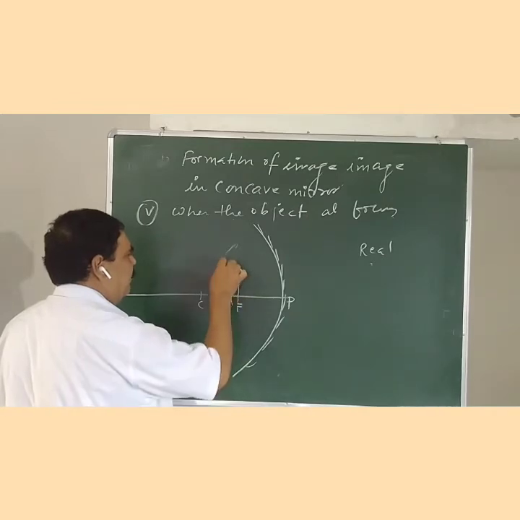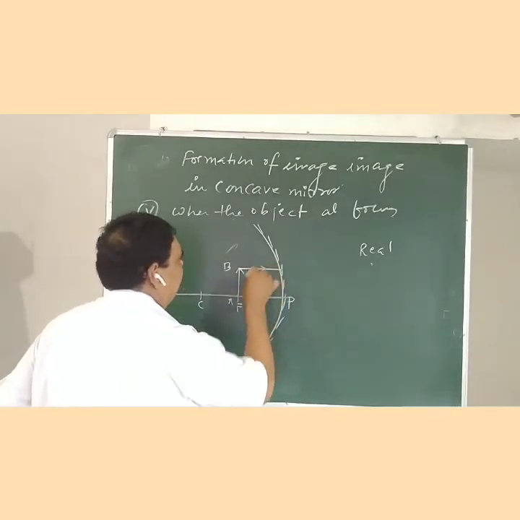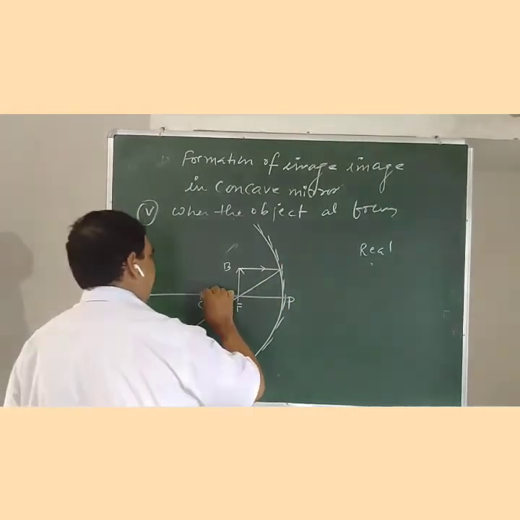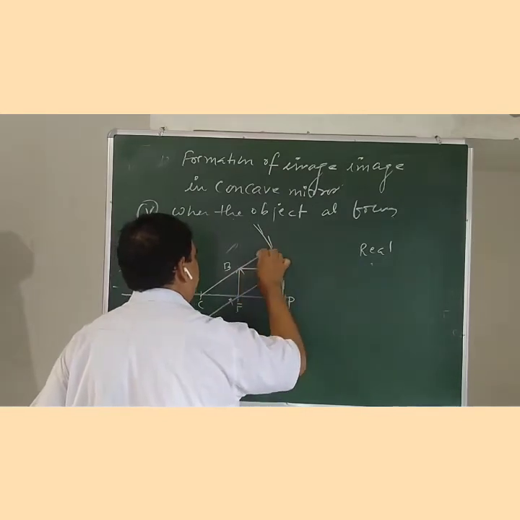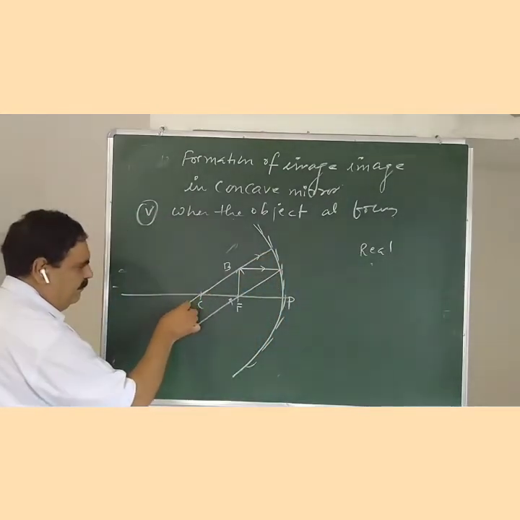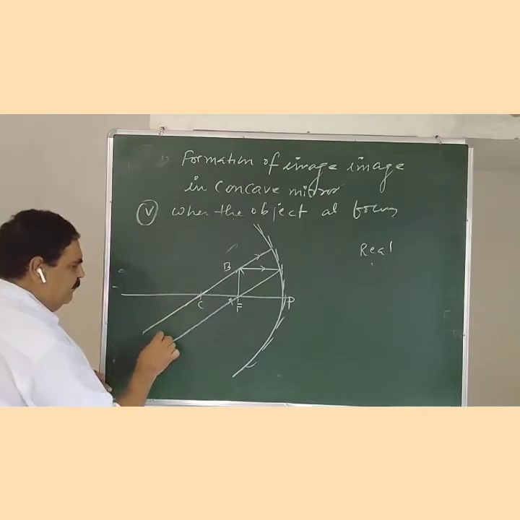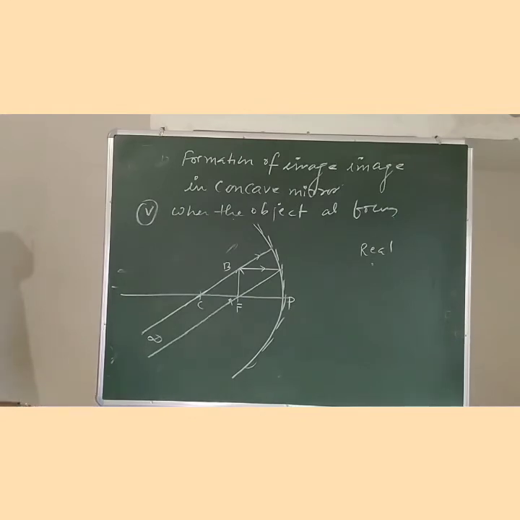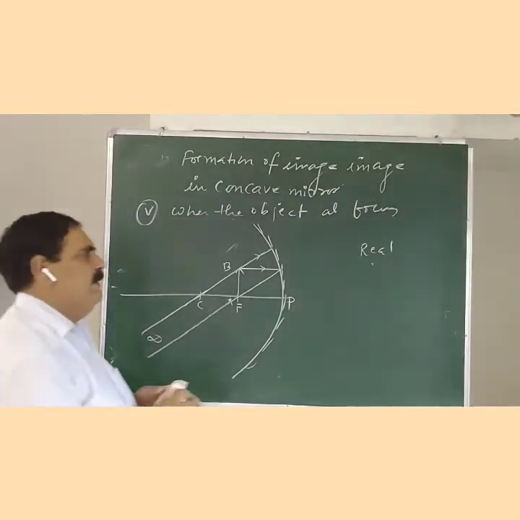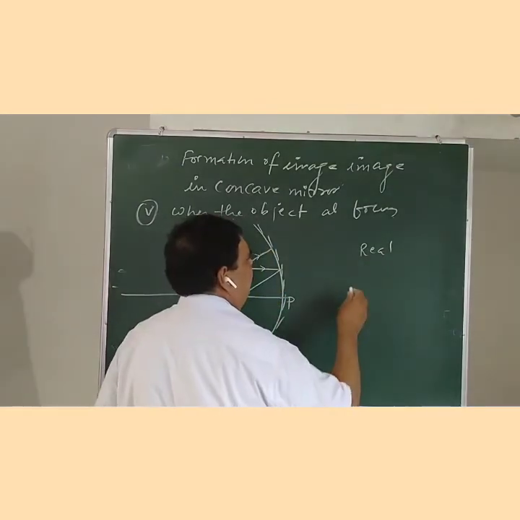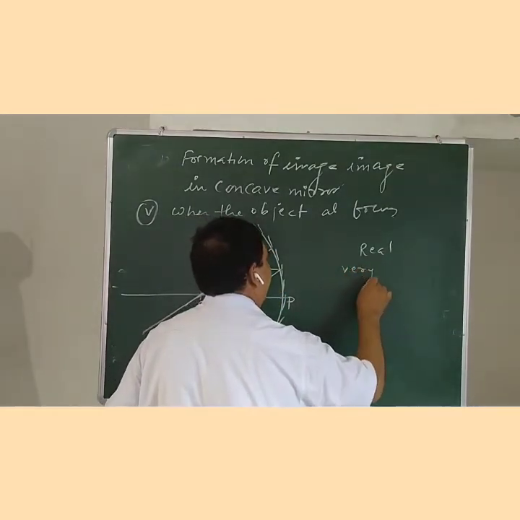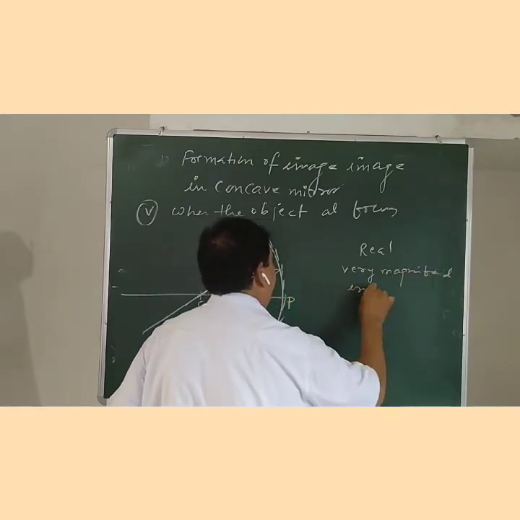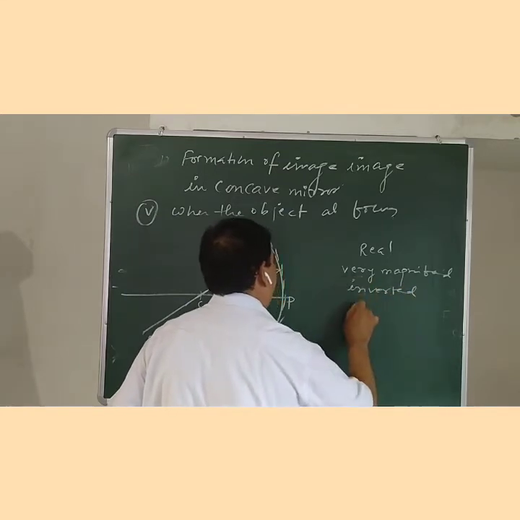A light ray incident passes through the focus after reflection, and another light ray passes through the center of curvature, and this light ray becomes parallel. And we know that parallel light rays intersect at infinity, so the image is also formed at infinity. The characteristics of the image will be real, very magnified, inverted, and at infinity.